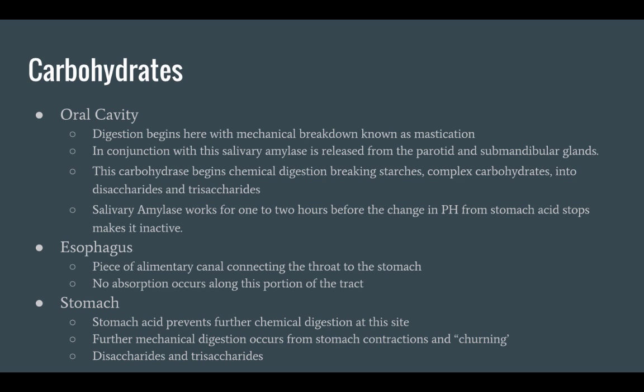Once passed through the esophagus, broken down particles reach the stomach where more mechanical digestion occurs. Here, stomach contractions churn and mix gland secretions with partially digested food called chyme. The acidity of the stomach also prevents further chemical digestion of disaccharides and trisaccharides.